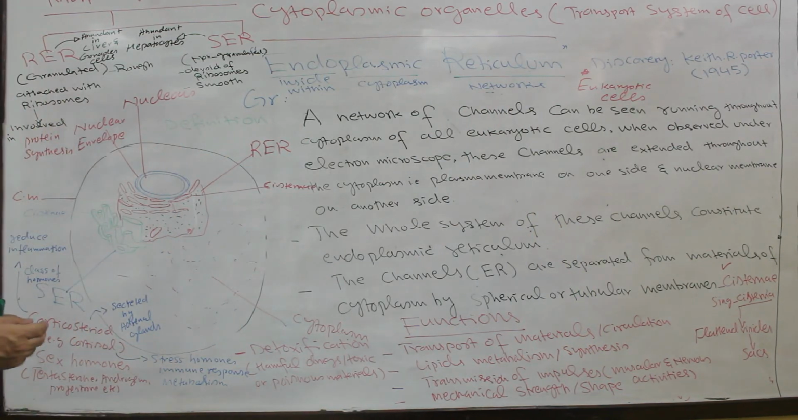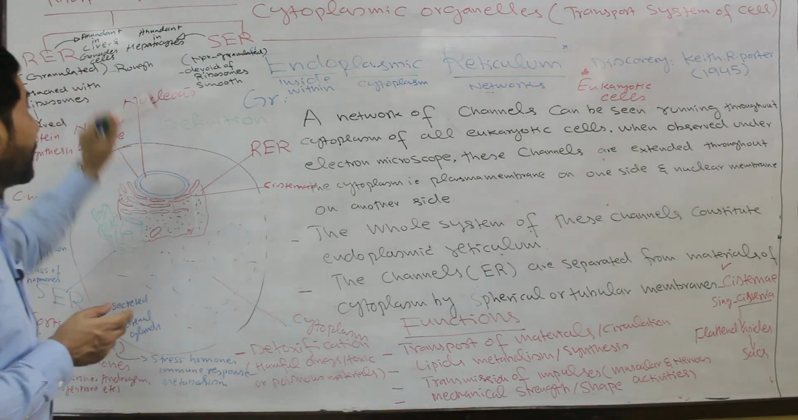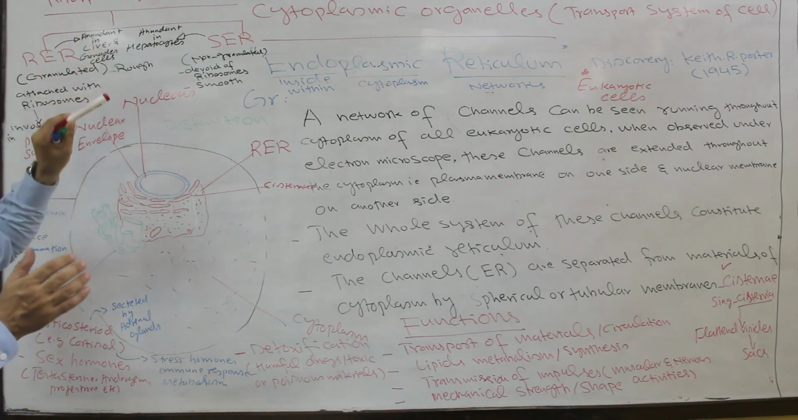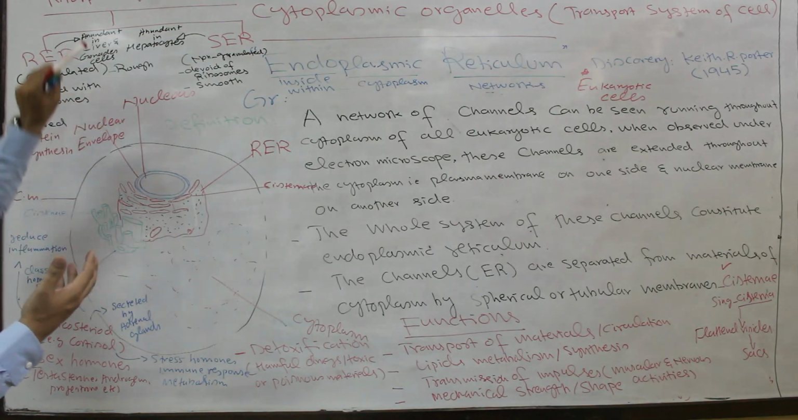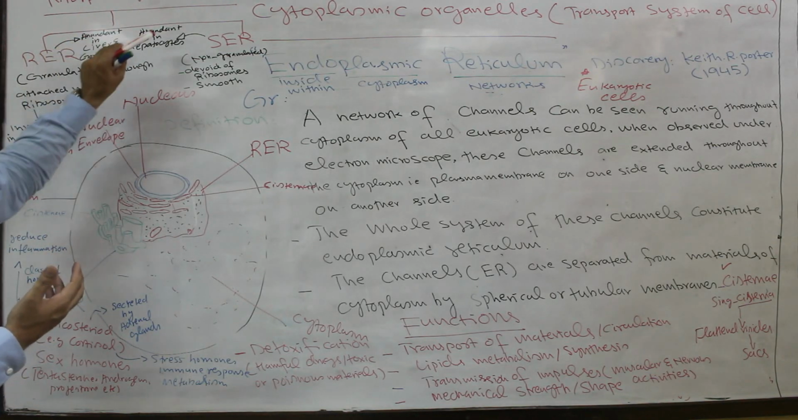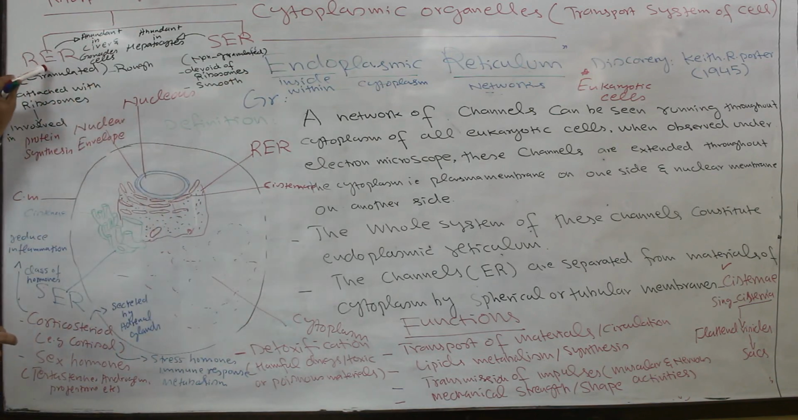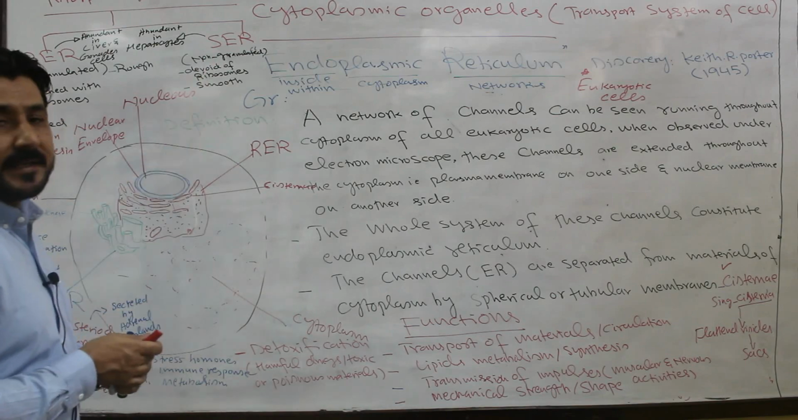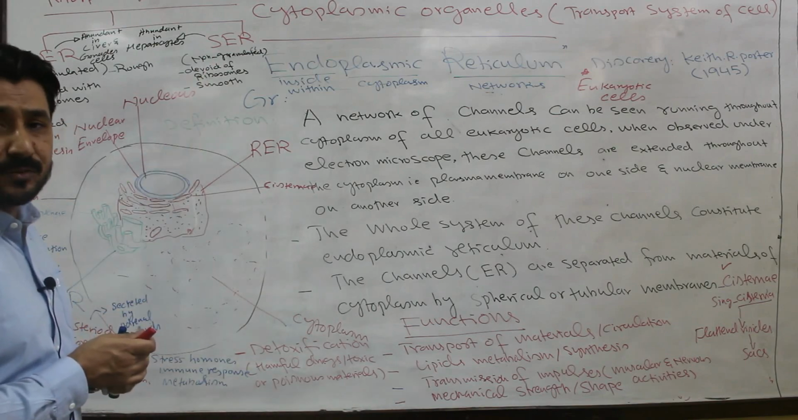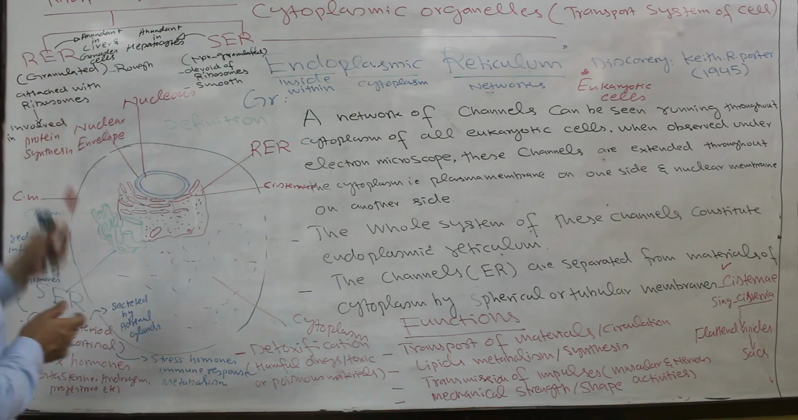Now there are two morphological forms of the endoplasmic reticulum, based upon their shape or appearance. One is rough endoplasmic reticulum, abbreviated as RER. The other is smooth endoplasmic reticulum, abbreviated as SER. So these are the two main morphological forms of the endoplasmic reticulum.